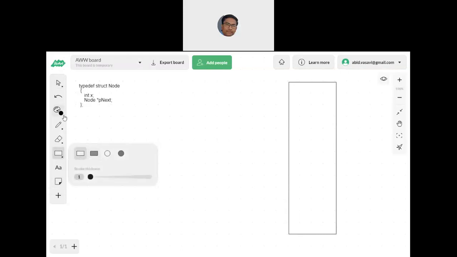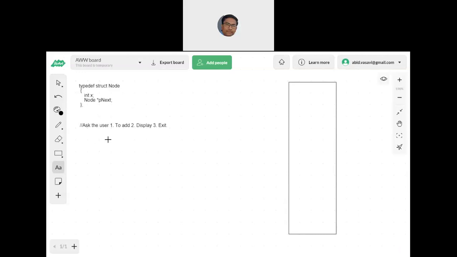So next, let us start creating the first node. We will ask the user: one is to add the node, second is to display, third is to exit.